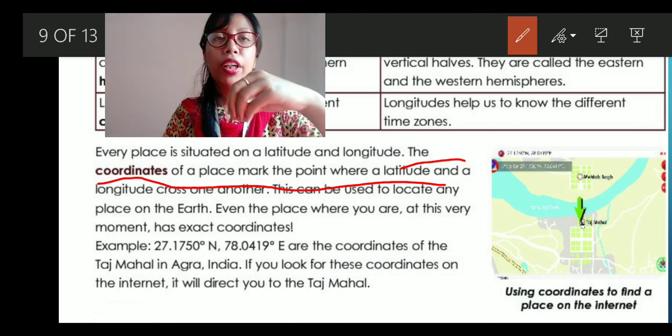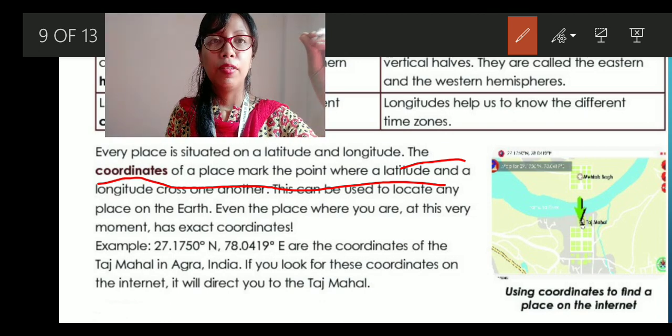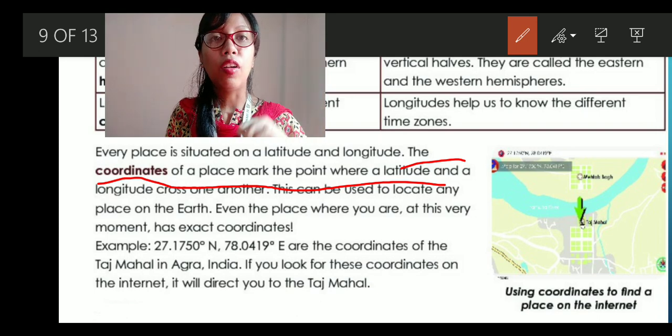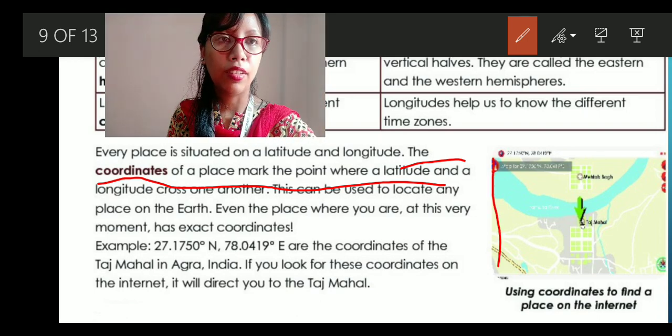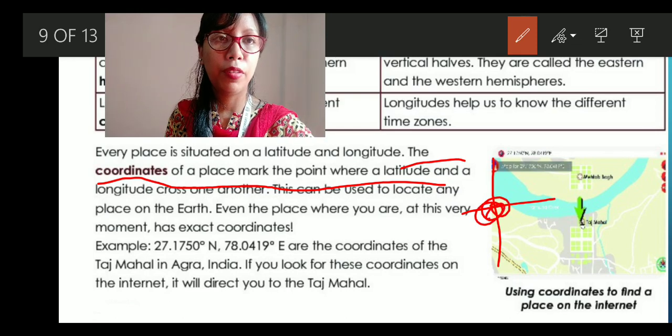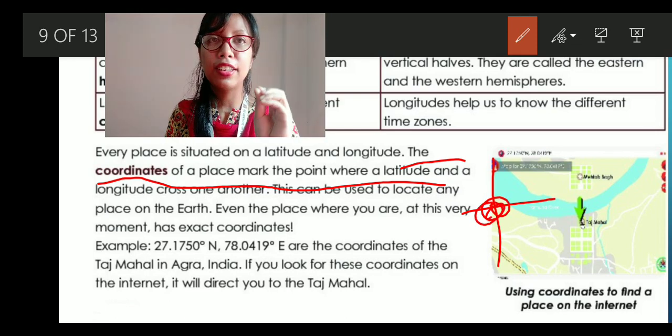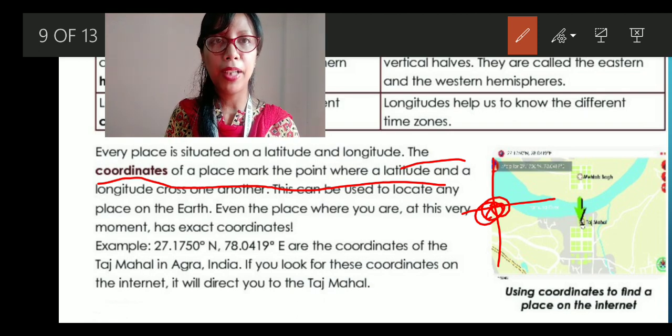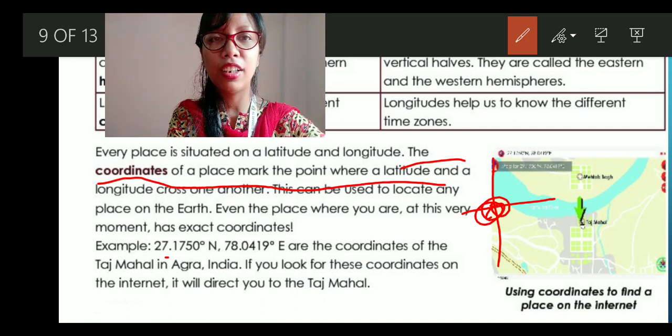Okay, the point where the latitude and longitude cross one another is called the coordinate, like this one. So this is the point where they are crossing, right? So that is called the coordinates. This can be used to locate any place on earth. Even the place where you are at this very moment has exact coordinates. For example, this one, as you can see here, these are the coordinates.